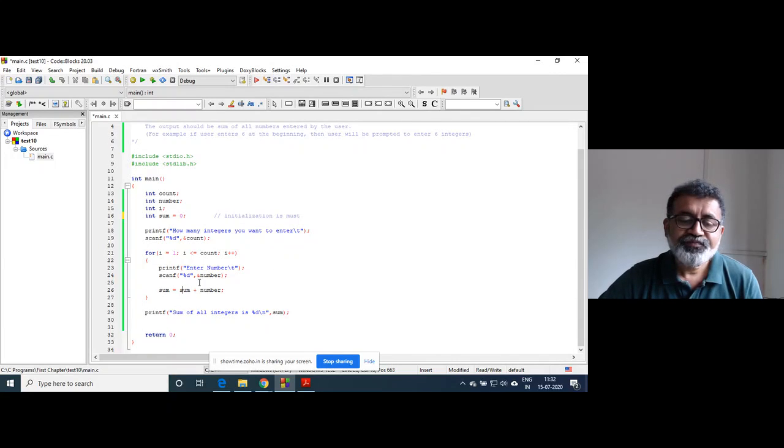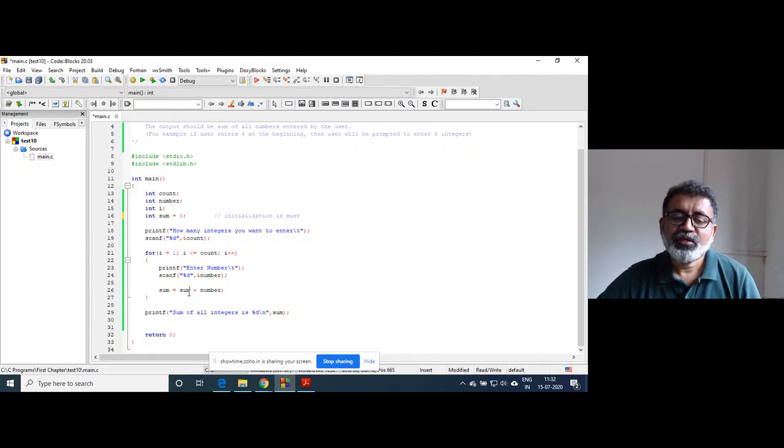But in C, don't forget that this is an assignment operator. So this expression will be solved first, and the value of that expression will be stored in sum. Like we write i is equal to i plus 1. What happens over there? The current value of i, 1 is added to it, and that is stored in i. So it will be a new value.